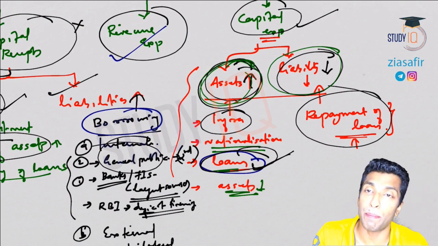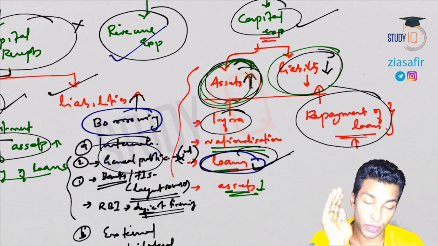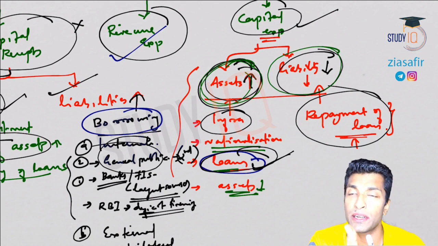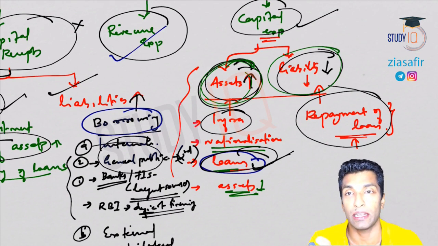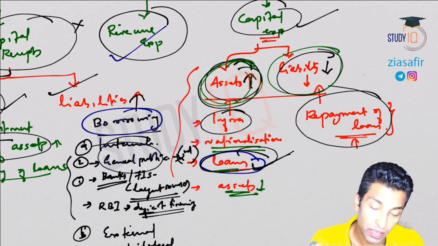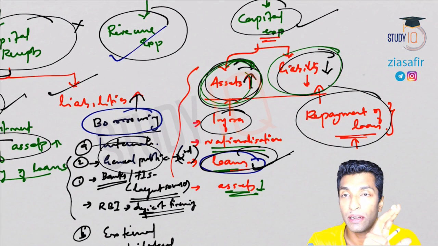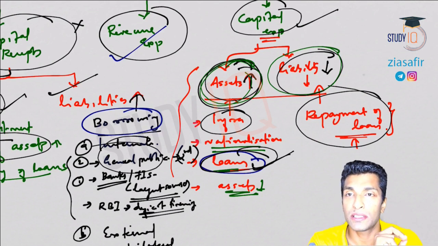So you can understand it in this way, either your asset will increase. So if it is an expenditure which increases your asset, that is capital expenditure, right? Similarly, if there is an expenditure which reduces your liability, that is again capital expenditure. So capital expenditure is actually considered as very good because it either increases assets or reduces liability.